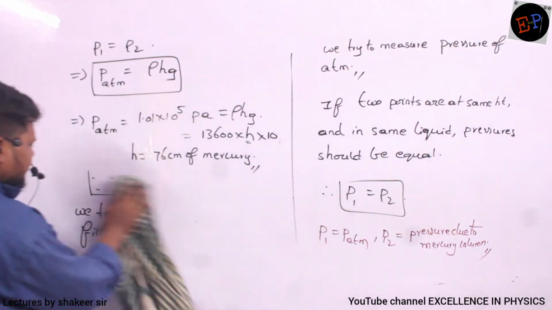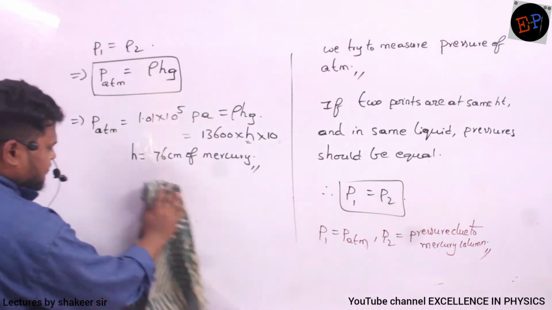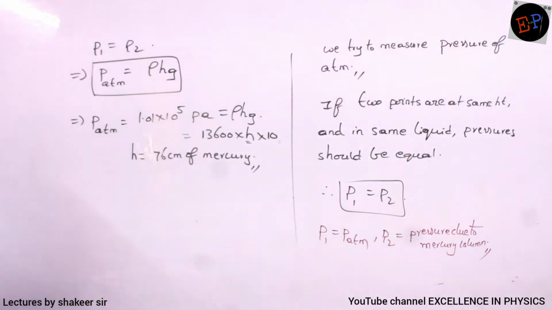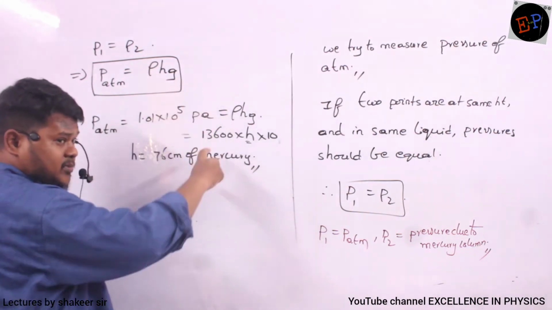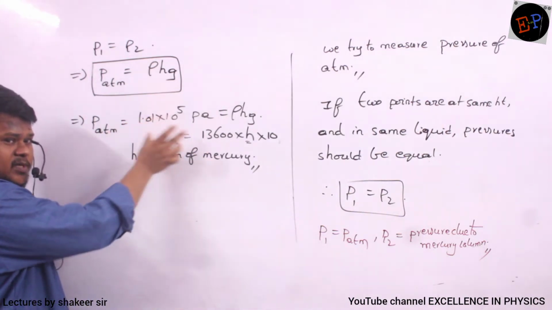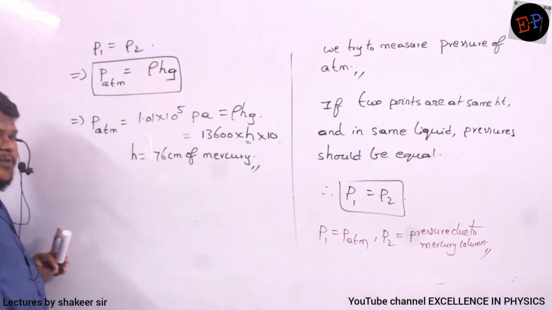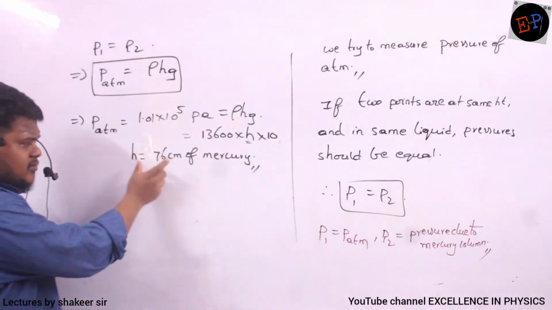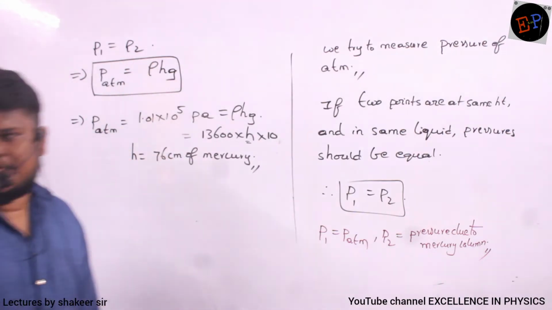So what do you understand by 76 centimeters of mercury? See, pressure is given by only the height of the liquid column, no? So to give this much amount of pressure, 1 atmospheric pressure, what should be the height of mercury? Height of the mercury should be 76 centimeters. That is the meaning of this.